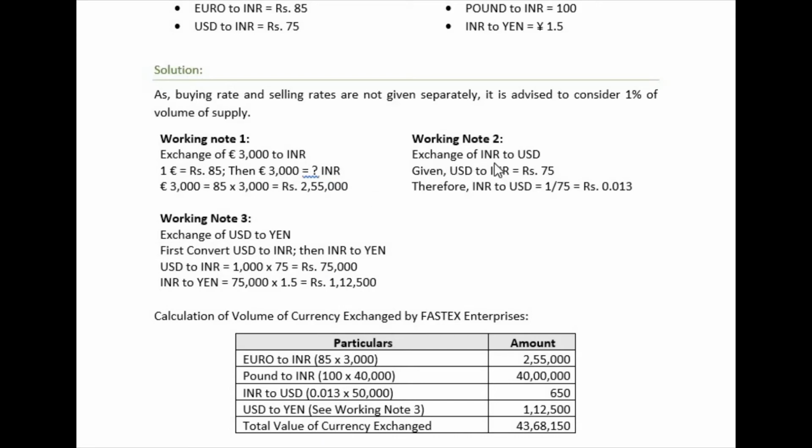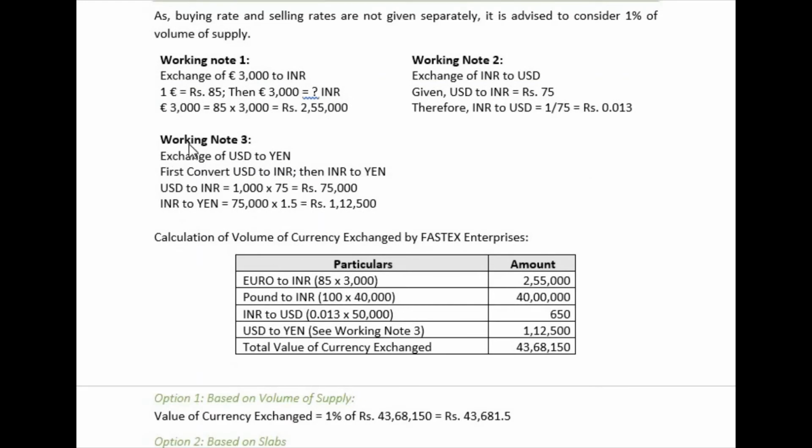Working note similar: INR to USD. What is given, USD to INR is rupees 75. Therefore INR to USD will be 1 divided by 75, that is 0.013, right? So this is how we calculate INR to USD. And therefore let us also go with the working note 3.